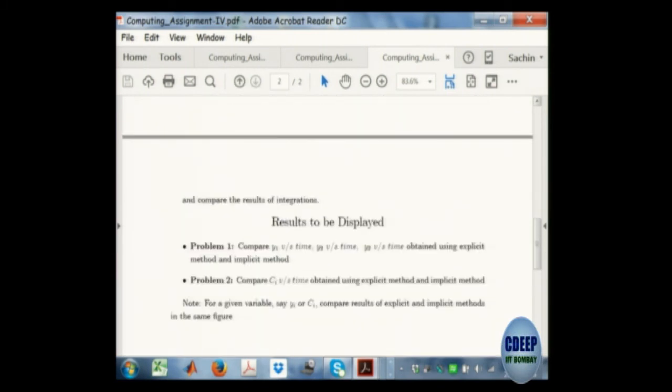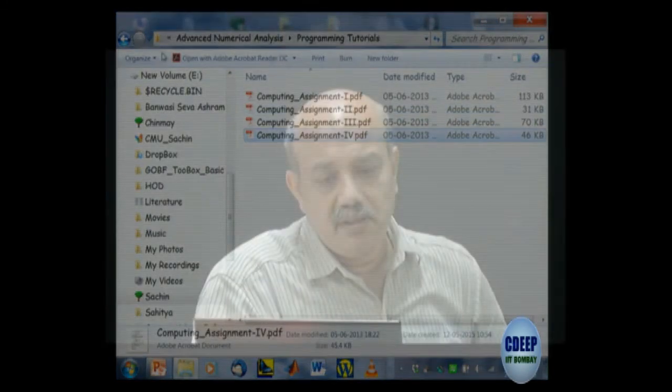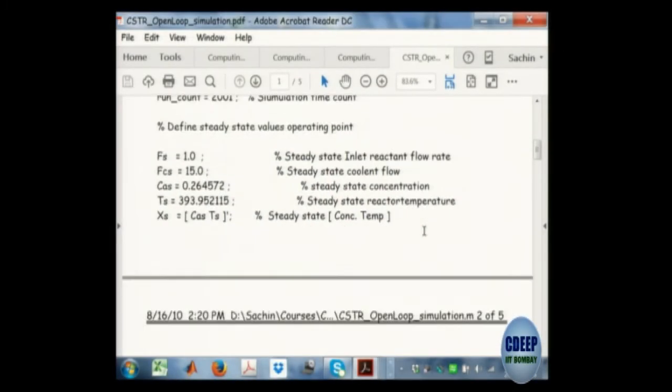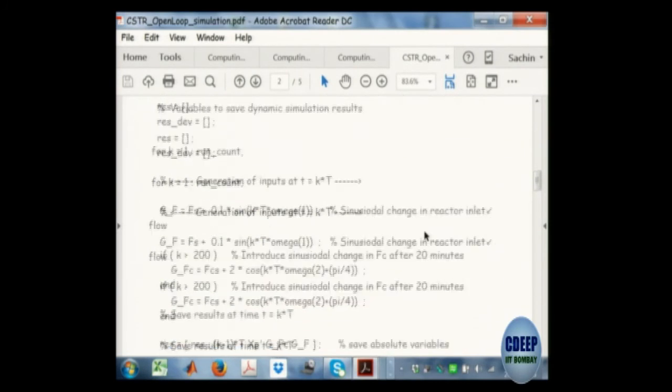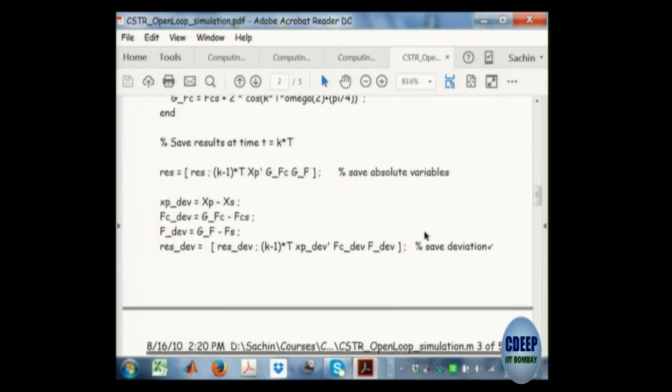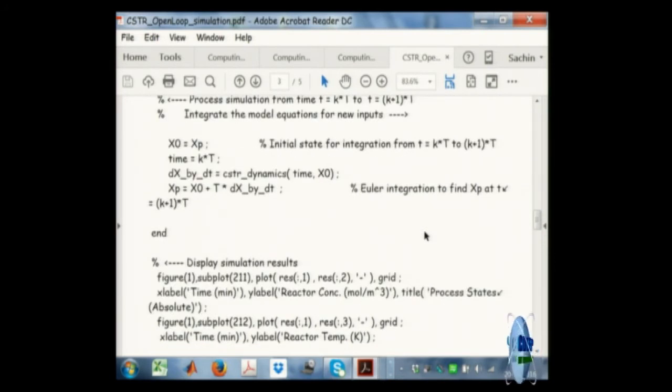And then how to integrate a differential equation numerically. I have already given them my demo program. I have taken the demo program and shown them how I write Euler integration. So if you don't understand, copy my program, tweak my program. This way is faster than starting with if loop, for loop, you will never go anywhere.